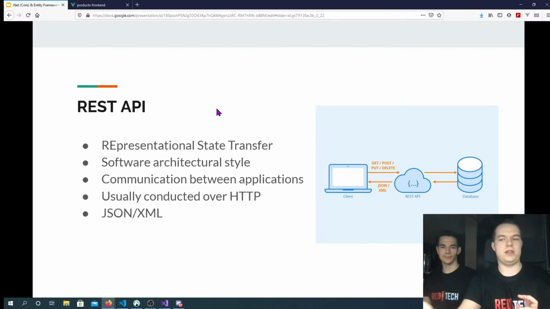We have a client that sends a request on some URI. It has a method, some headers, and a body. Our server then processes that request and returns a response. The response is usually in JSON or XML, but that's also not mandatory.